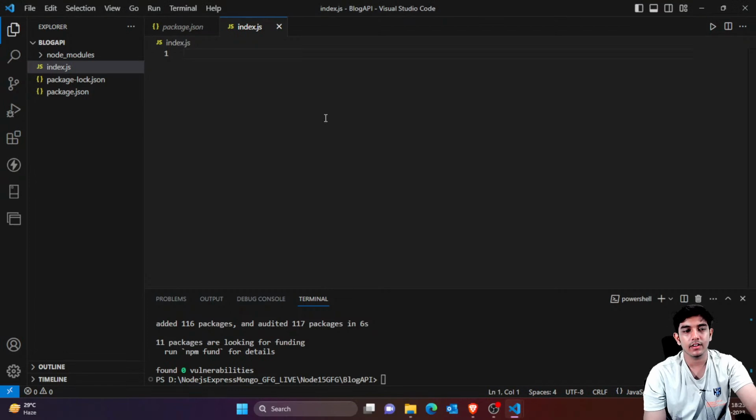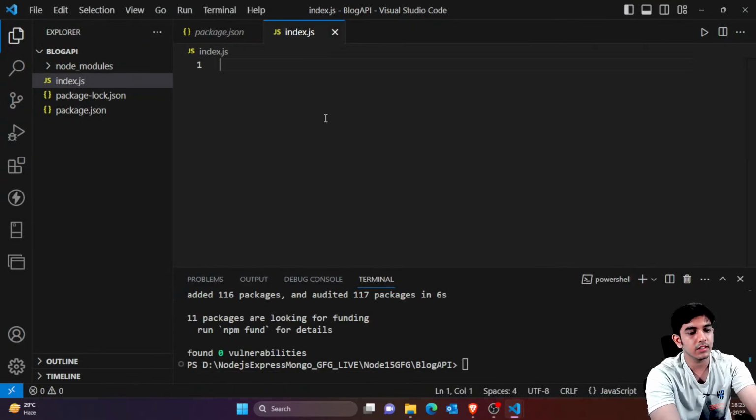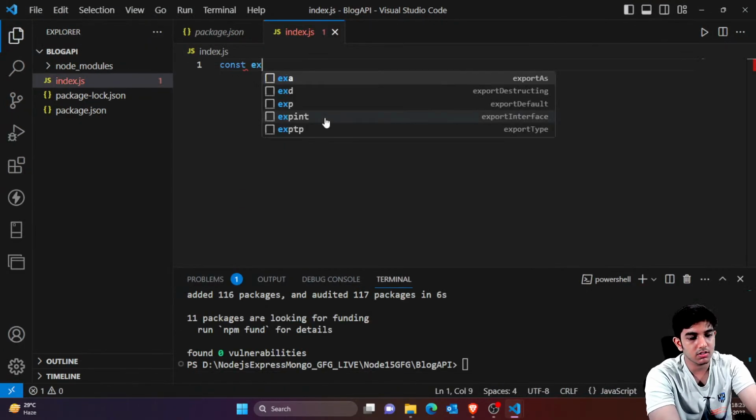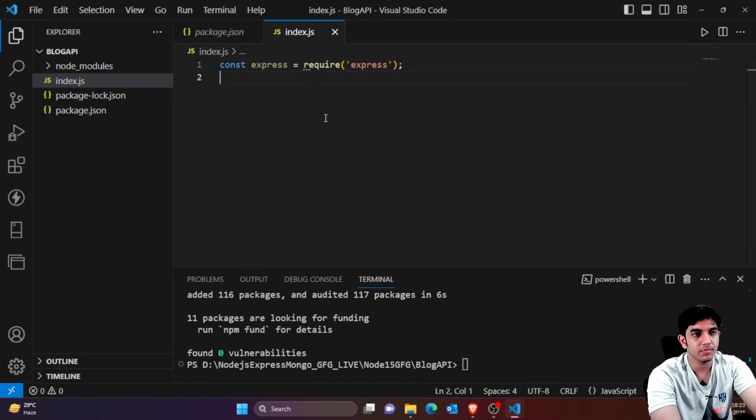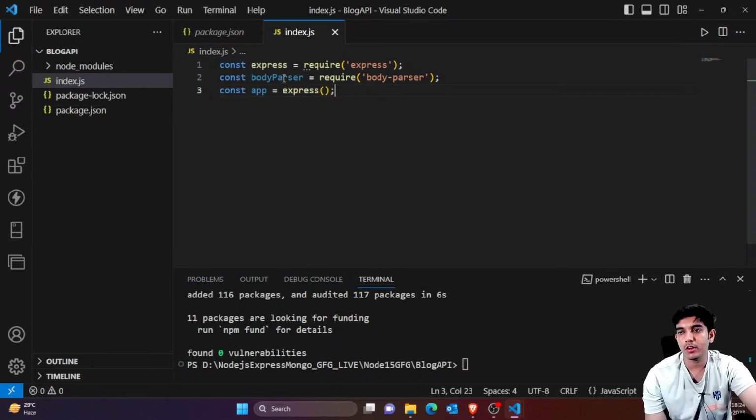So now let's write things here. So let's say const express equals require express, right? So I'll just write const body parser equals require body parser, and I think you might know what is body parser used for.